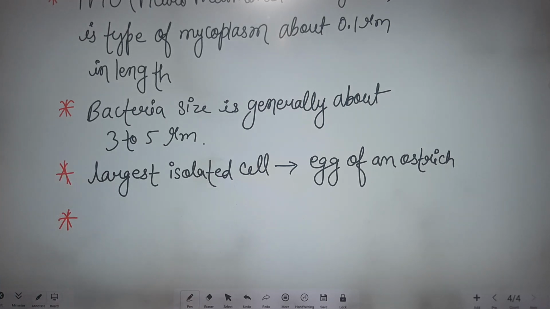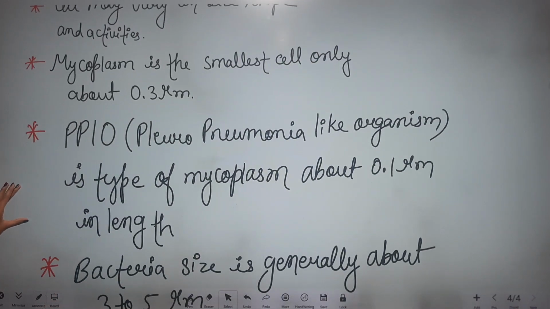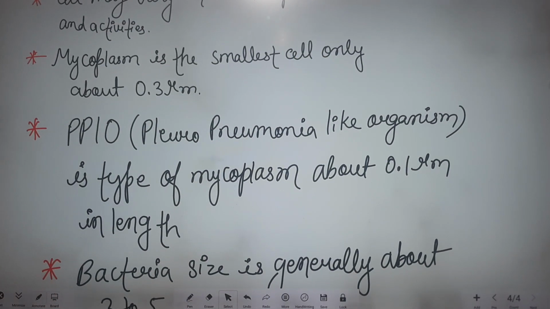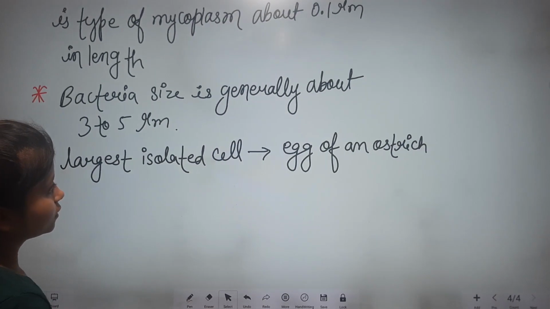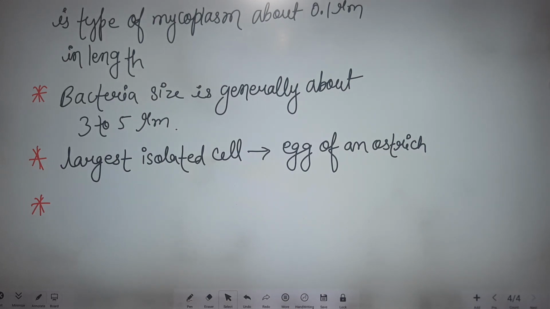So I hope you understand that mycoplasma is the smallest cell, only about 0.3 micrometer. After that, the pneumonia-like organism is a type of mycoplasma, size about only 0.1 micrometer. Then bacteria size is generally about 3 to 5 micrometer, and the largest isolated cell is the egg of an ostrich.